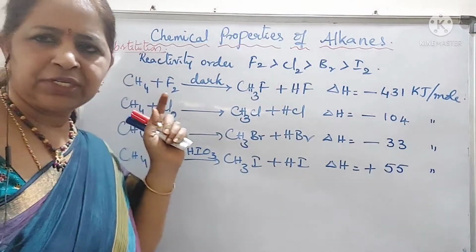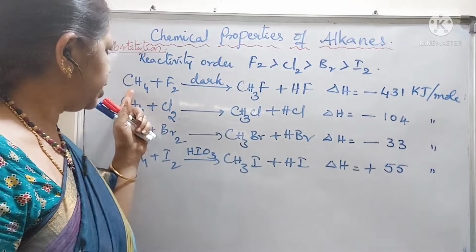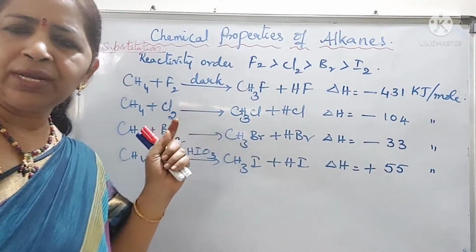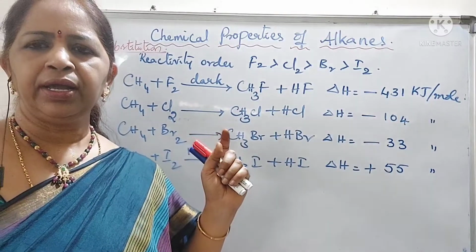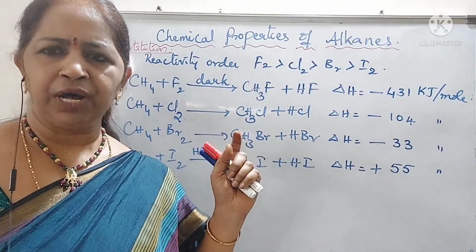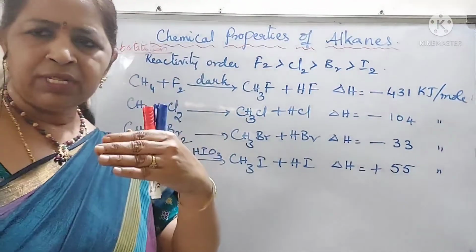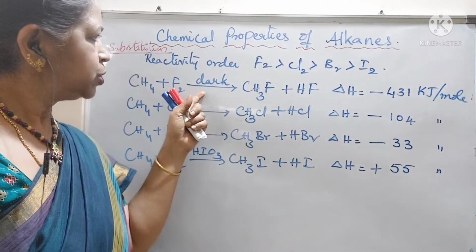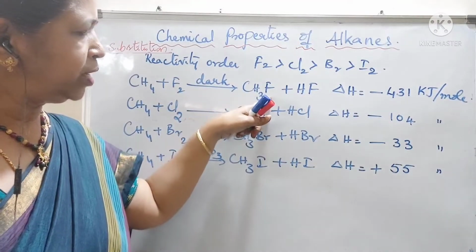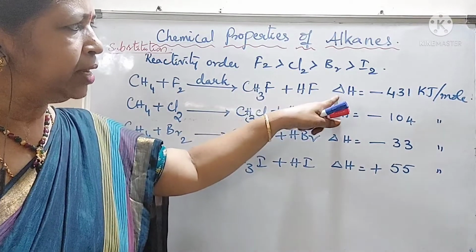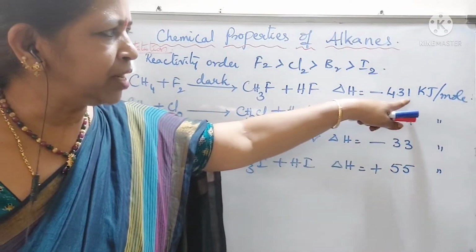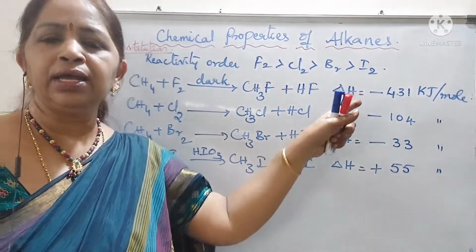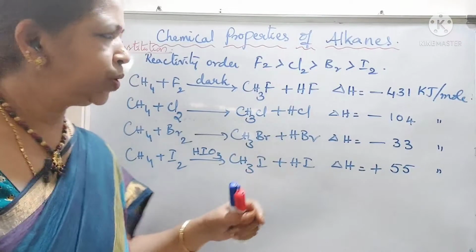Methane, I have taken the first member of alkanes, methane. Methane on reaction with fluorine. I said the reaction of fluorine is highly exothermic and it occurs very fast. So, to slow down that reaction, it is carried out in darkness. Okay. So, it forms methyl fluoride with one molecule of HF and delta H is minus 431 kilojoules per mole. Delta H negative sign indicates that it is a highly exothermic reaction.